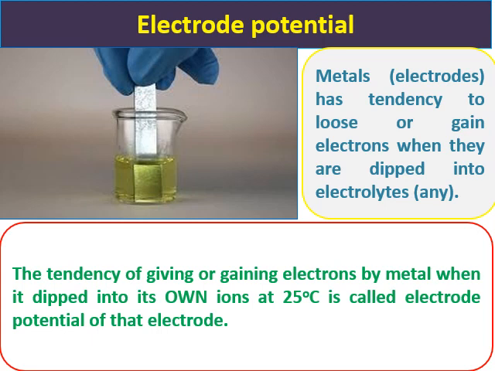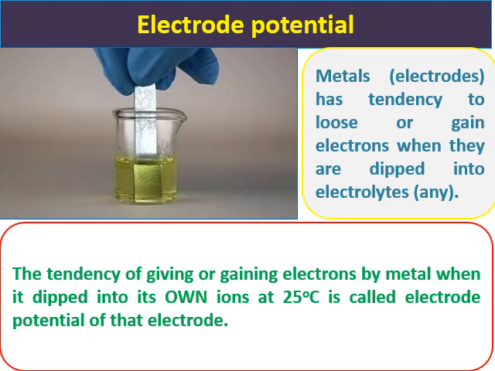Another thing is, the same iron, if it is dipped into different electrolytes, for example, copper sulfide, zinc sulfide, or HCl, shows different potentials. When you dip the iron rod in HCl, it shows one type of potential. If you dip it into zinc sulfide, it shows another electrode potential. So electrode potential varies by changing the metal and also by changing the electrolyte, and also depending on the temperature and some other external conditions. So if you want to know the electrode potential of a particular metal, you need to keep the different parameters constant. When you fix the different parameters constant, you will get the electrode potential.